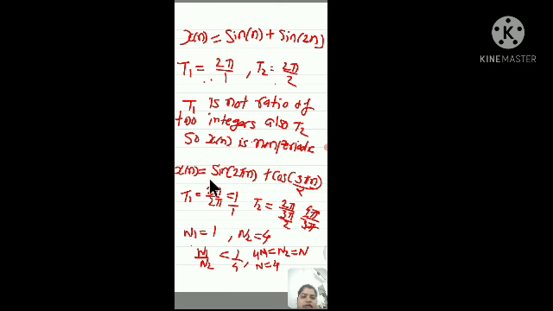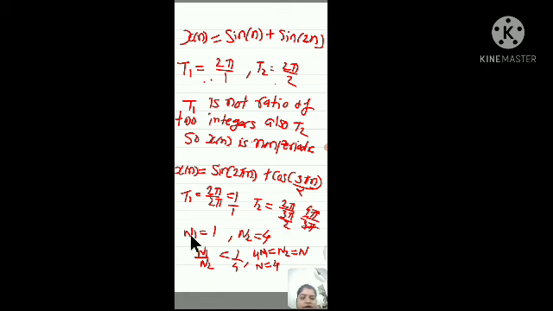Then take another example. x(n) is equal to 2 sin(2πn) plus cos(3πn/2). So T1 is equal to 2π by ω0, that is 2π by 2π, so 1/1. T2 is equal to 2π divided by 3π/2, that is equal to 4/3. So T1 is a ratio of two integers, T2 is a ratio of two integers.